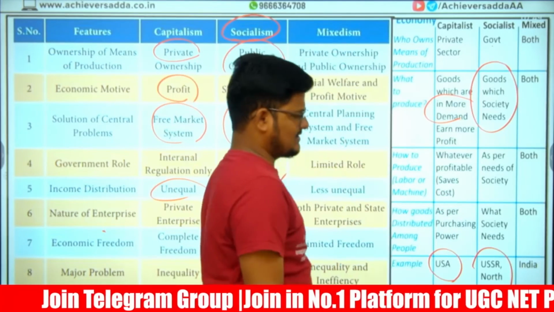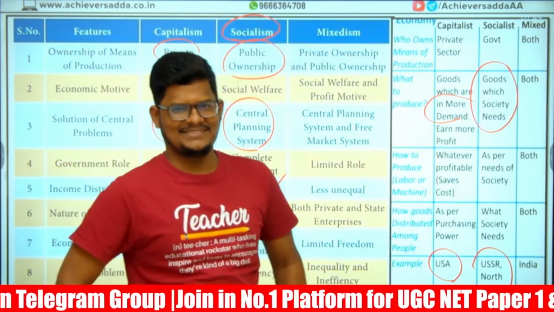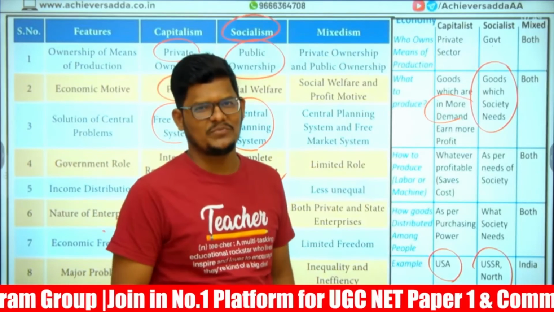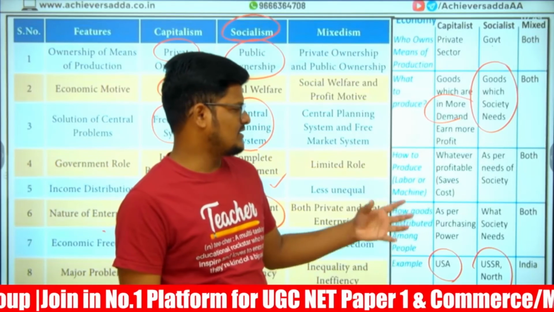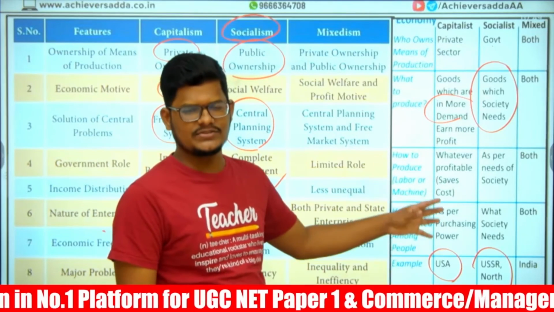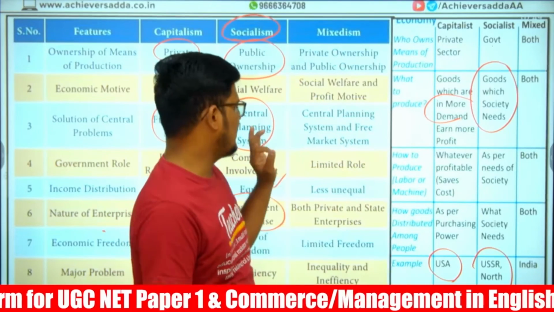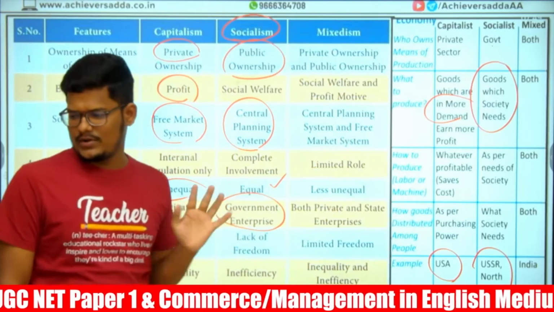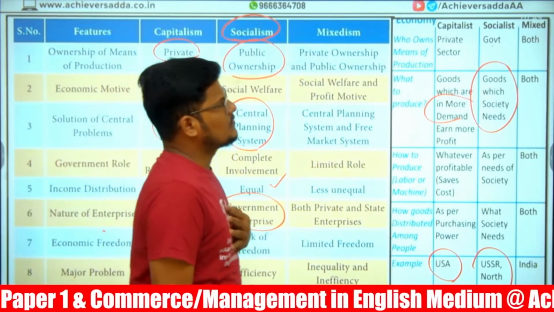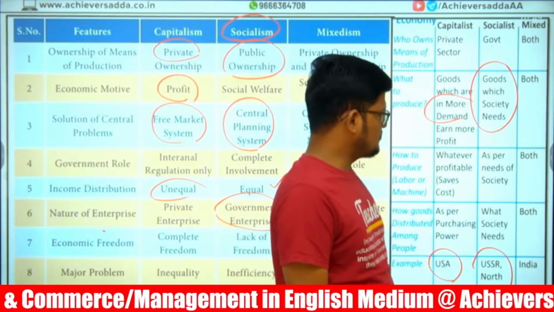North Korea is the best example of it. That person is there, na? He is very much famous. What society needs, as per the needs of society. Purchasing power is not to be taken here, only what society requires. Kim Jong, right? Kim Jong or Kim Jong?